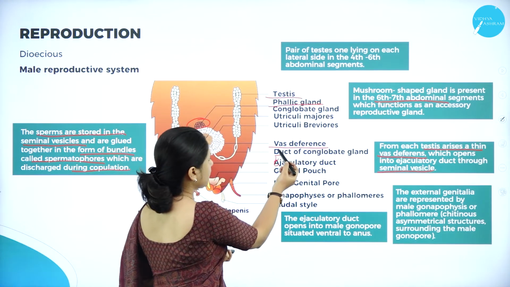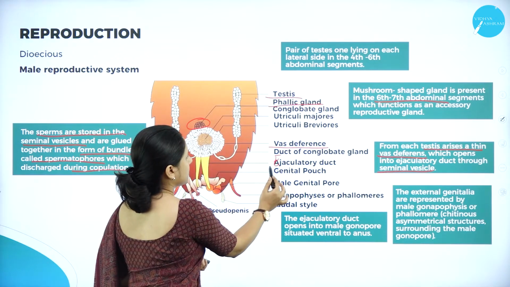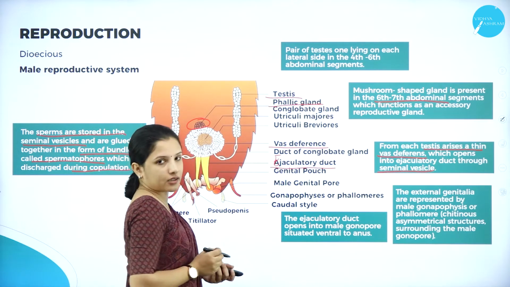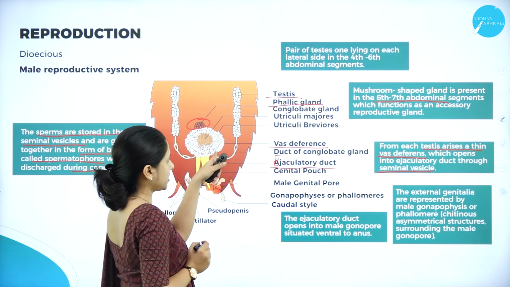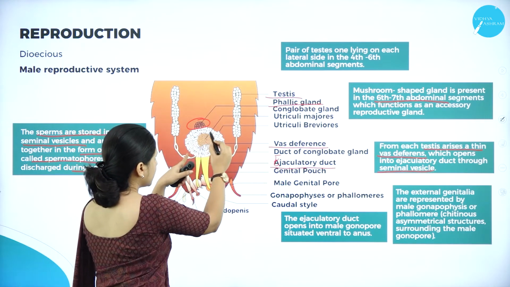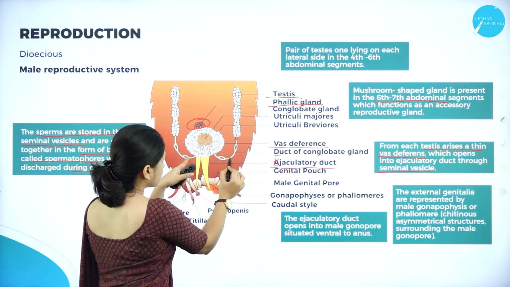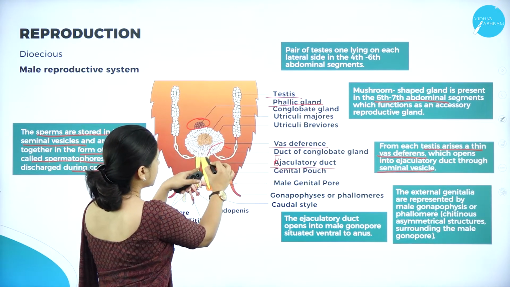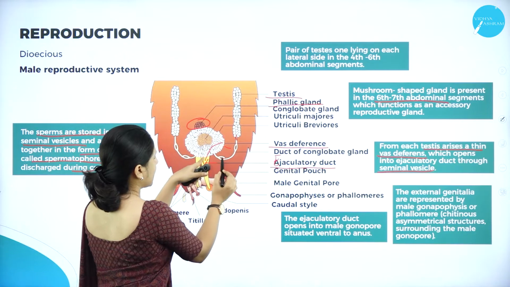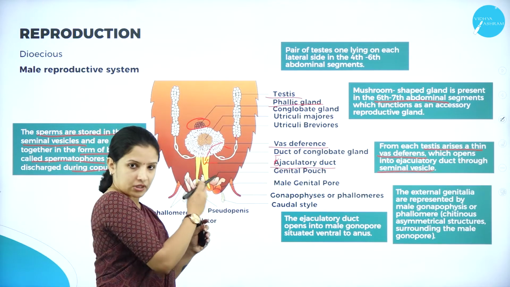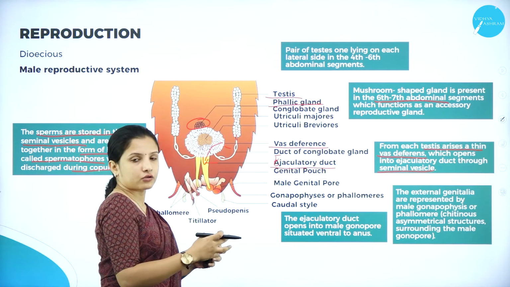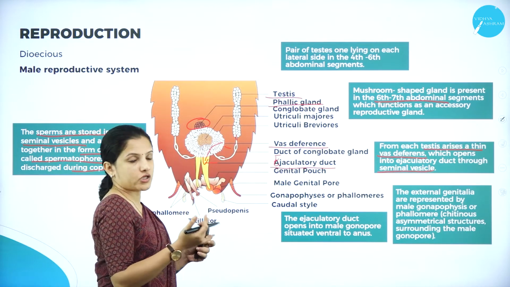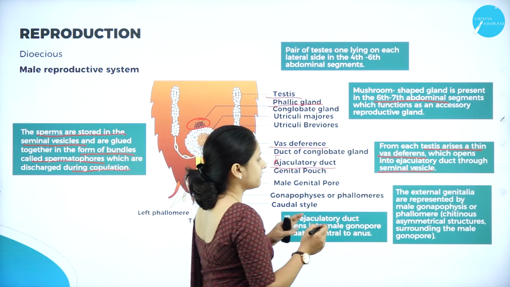It forms a connectivity with the testis, because the sperms will move through the vas deferens, then enter into the ejaculatory duct, and then come out of the male cockroach body during the copulation period. That is the main function of this.